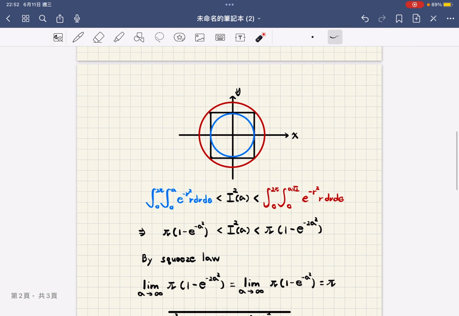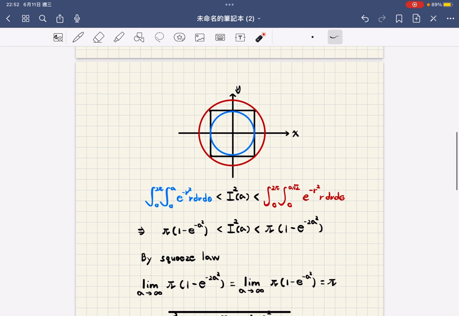Now, how do we calculate I squared? You can see in the picture, the circumscribed circle is bigger than R, which is the square, and the square is bigger than the inscribed circle.